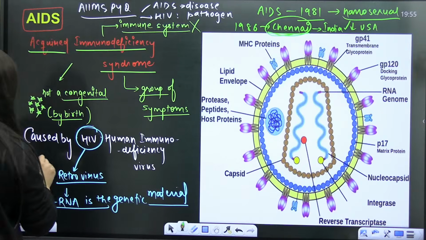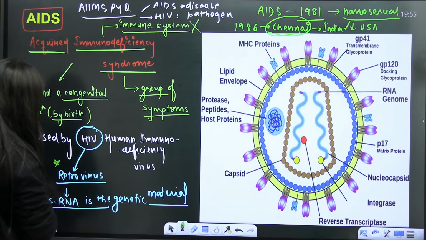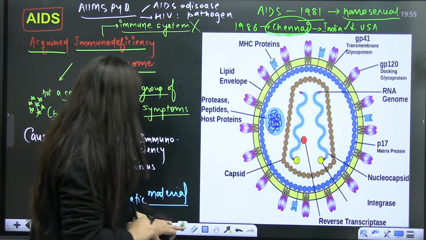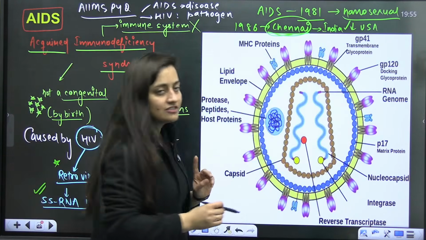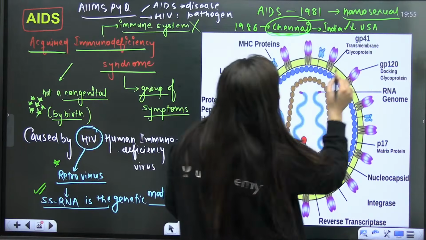So as you know, HIV, what is it? It is a retrovirus, single-stranded RNA it is having. Look at its structure. You'll see the two strands of single-stranded RNA. Firstly, have a look. Can you see the proteins here?